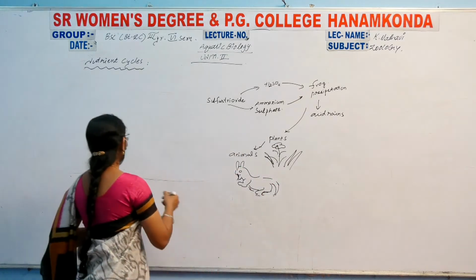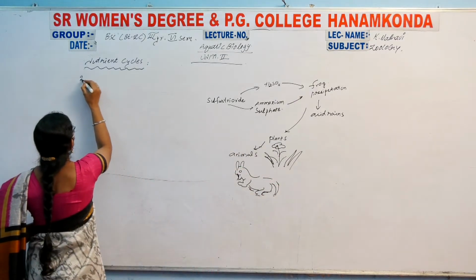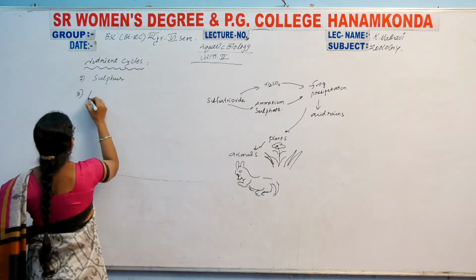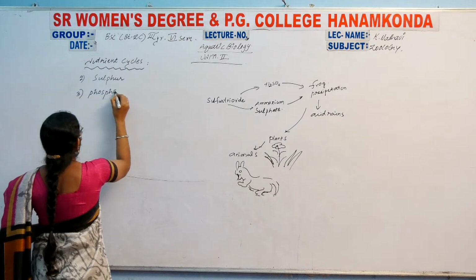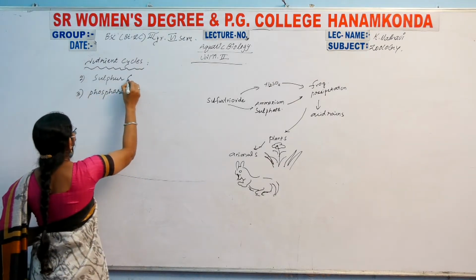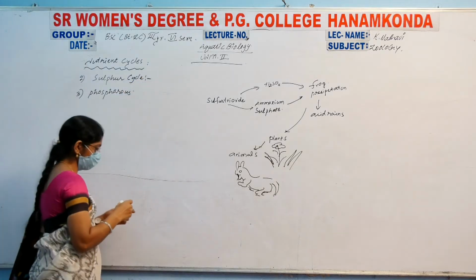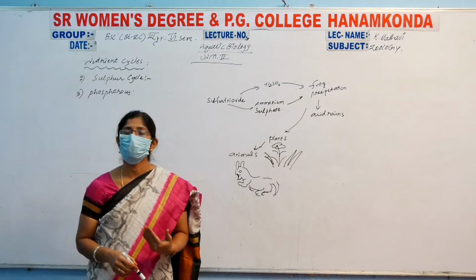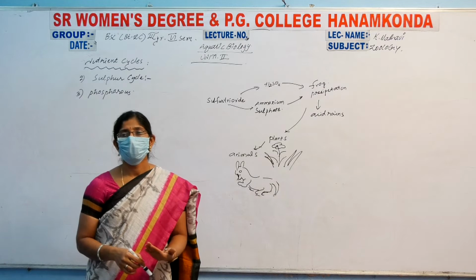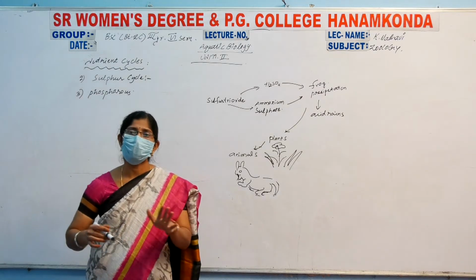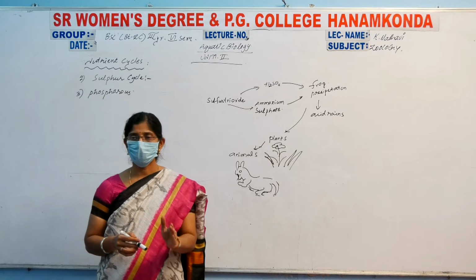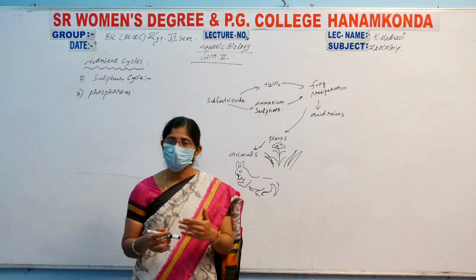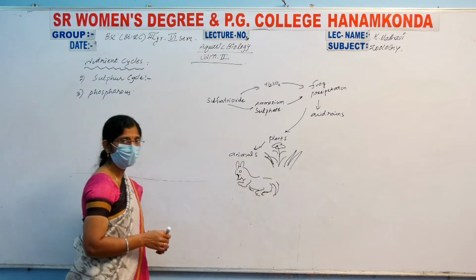Another two are sulfur and phosphorus. Second one is sulfur, and another one is phosphorus. Right, ma'am? In the sulfur cycle, we observe what the main source is. What is the main source of this sulfur in the atmosphere? Okay, it is also essential, in the same manner as nitrogen. But the main resources which are coming from this sulfur on land, those are as follows.